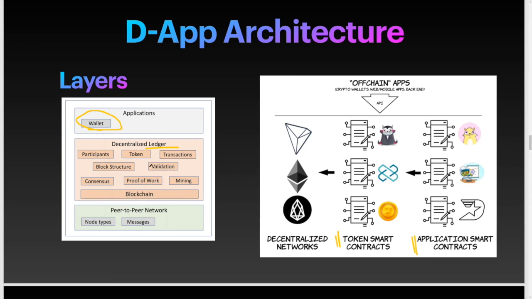What is validation? What is consensus? Proof of work is one consensus, and there is also proof of stake, which I'm going to explain too. And what is mining, and what is a blockchain? Basically every DApp has an application layer, a decentralized ledger layer, and then a P2P network. These are the three components. You understand how we are modifying our existing application to fit into this DApp structure.